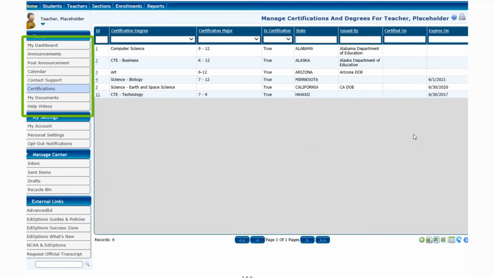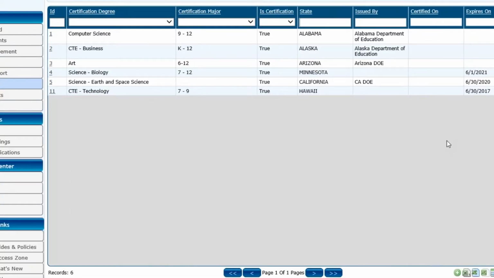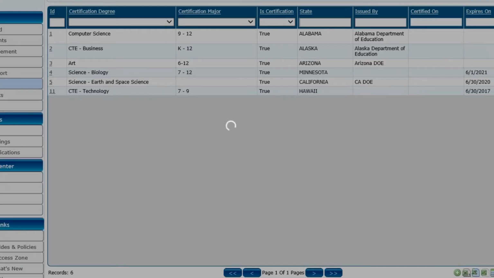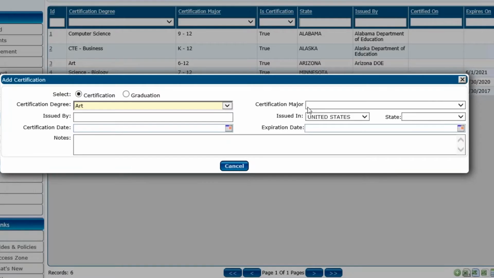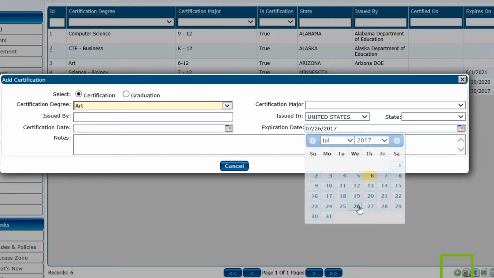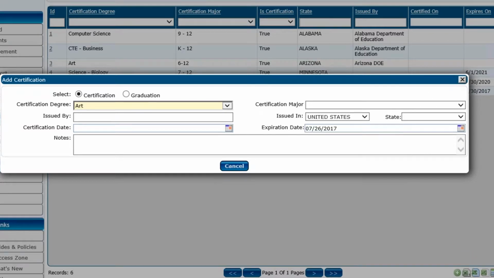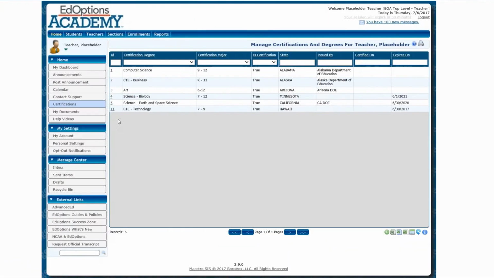All right, I'm just going to go down through the tabs and show you what we have. So you can see that you have a quick view of your certifications that have been loaded into the system. This will be something that you will need to work on to enter your certifications as well as maintain your certifications as you receive new ones or as old ones expire and new ones are issued to you. So down here you can see the little plus sign. You can go ahead and add this and fill in the form and save that, and it will show up in your table.